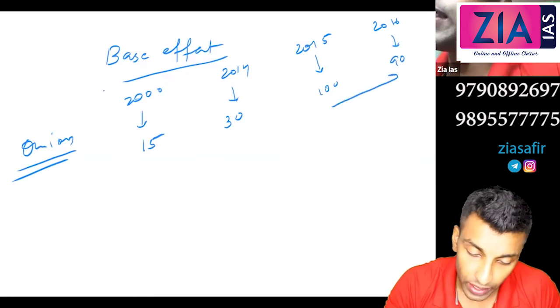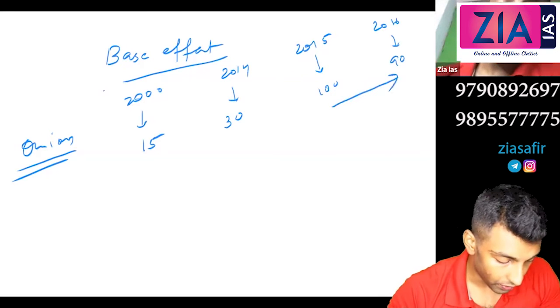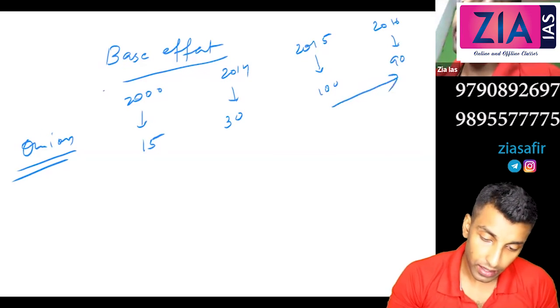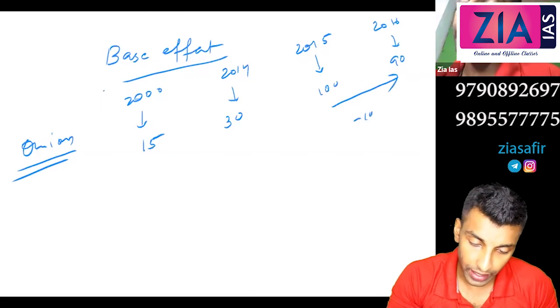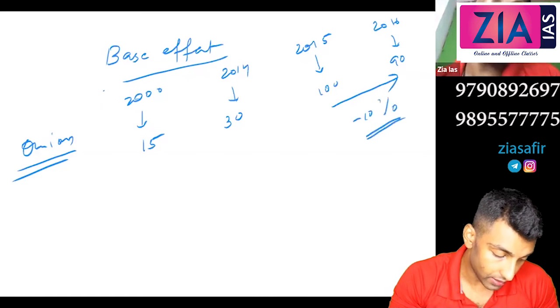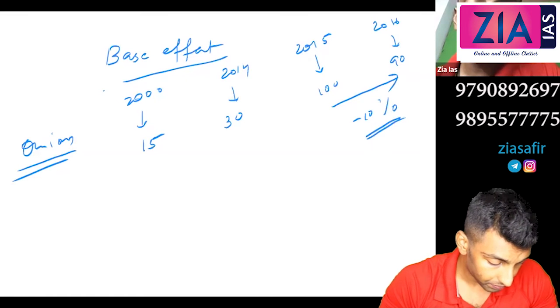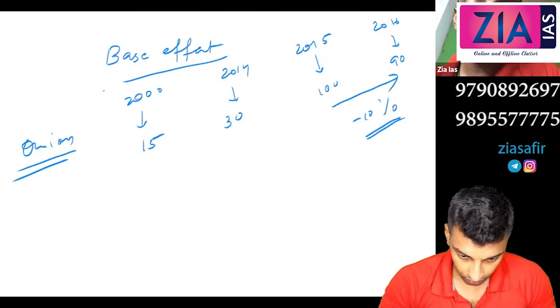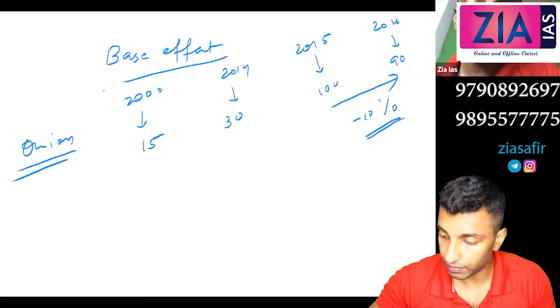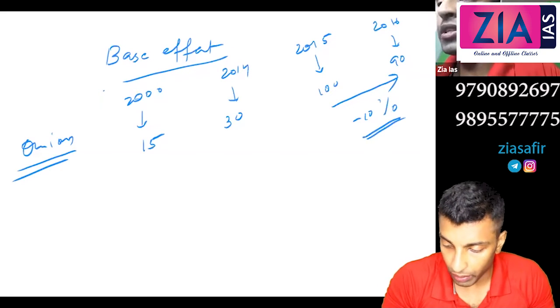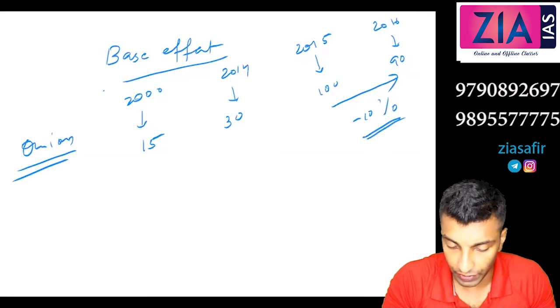And in 2016, it slightly came down to 90 rupee. Now if you calculate the price change, the inflation here, 100 to 90, there is a negative inflation. This is minus 10%, right? If you calculate the percentage change, it is actually negative inflation.